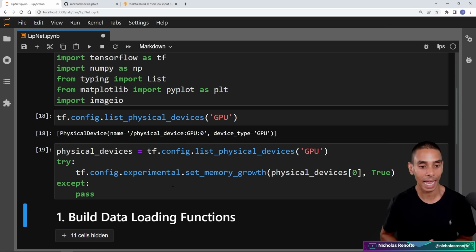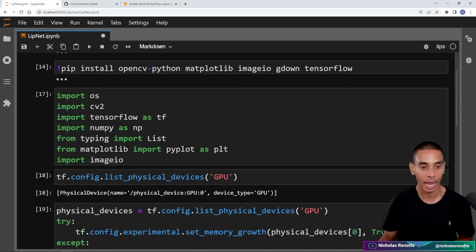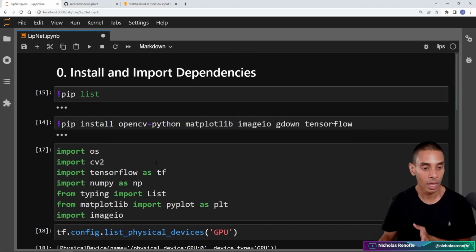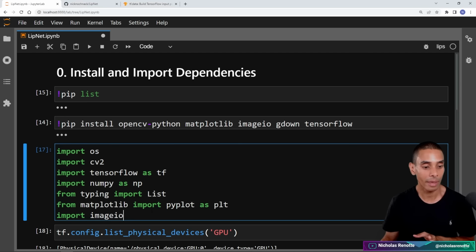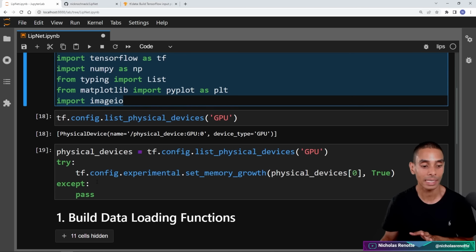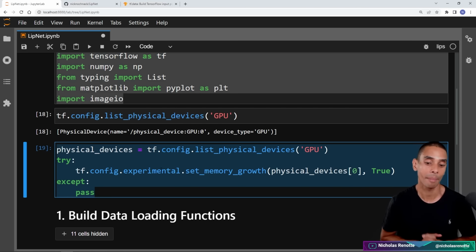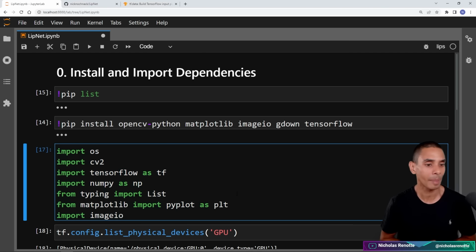Okay, that is our set of dependencies now installed and imported. Just to recap, we've installed OpenCV, matplotlib, imageio, gdown, and TensorFlow. Then we've imported all of our dependencies, and we've also set our memory growth limit to true for TensorFlow. This is particularly applicable if you are training on a GPU. Okay, those are our dependencies now installed and imported.